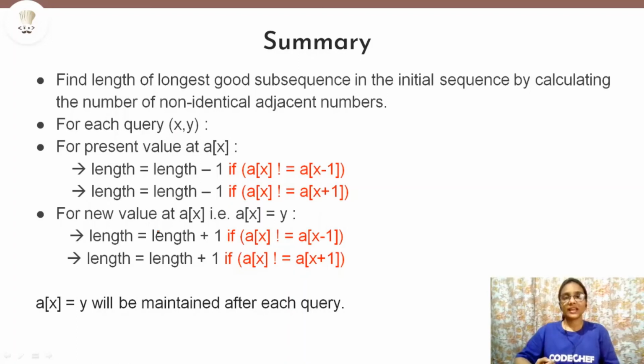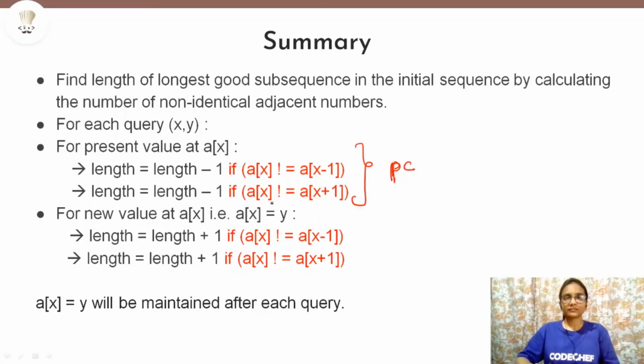Now for each query x comma y, what we discussed is that whatever contribution a of x will make to the length of longest good subsequence, we will have to subtract it from length. That is, this portion is showing you that you are subtracting PC from the length.